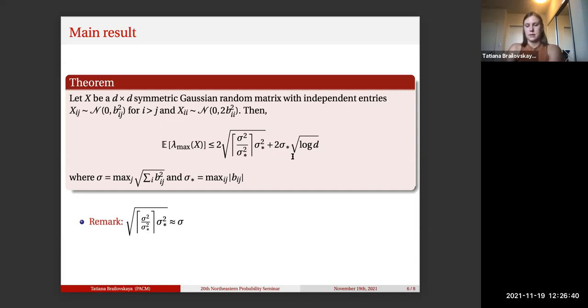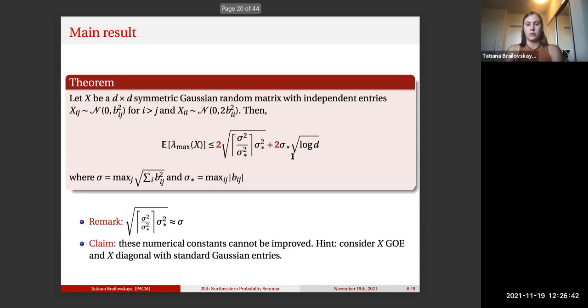I claim that these constants are actually optimal, that we cannot improve them, meaning we can't prove this inequality with, say, a 1.8 instead of the 2s. And as you may have guessed, we can demonstrate that these constants are optimal by plugging in our two favorite canonical examples: a GOE matrix and a diagonal matrix with standard Gaussian entries.